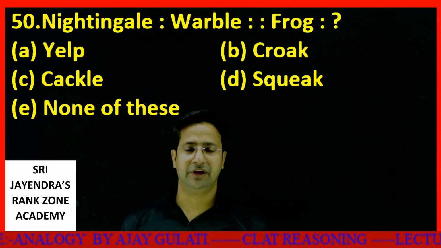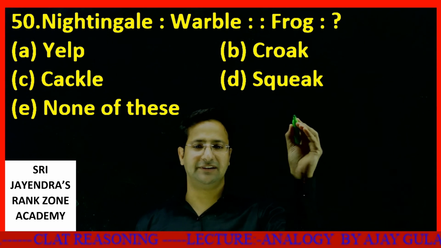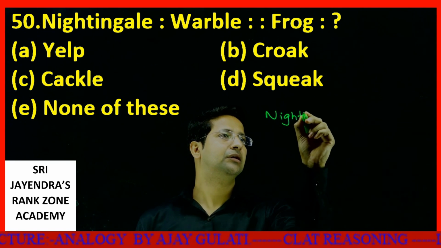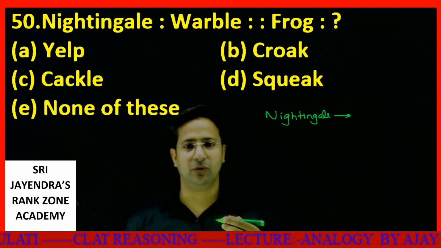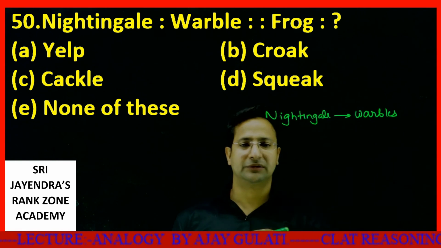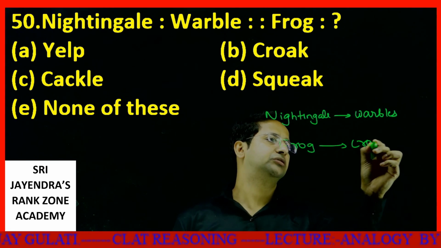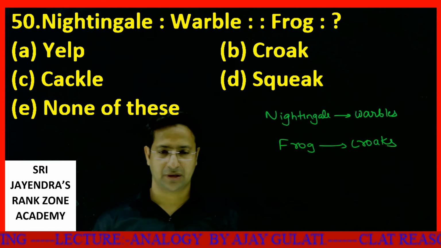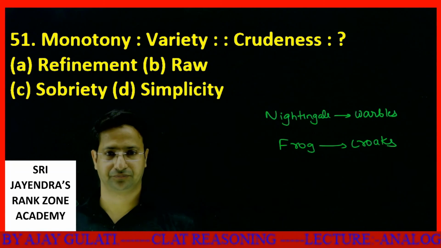The next one you have, dear students, is nightingale wobble. You just need to be aware of a few things. Otherwise, these questions are very easy. What does a nightingale do? The sound of a nightingale is basically a wobble. It wobbles exactly the same way a frog croaks. A frog croaks. Okay, got it. So this is easily done. This is your answer. Let's move to the next one.